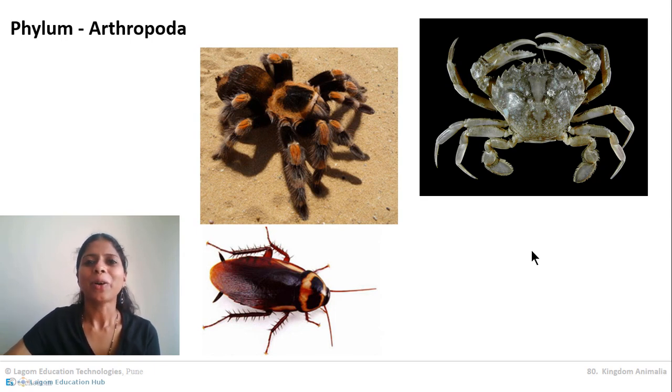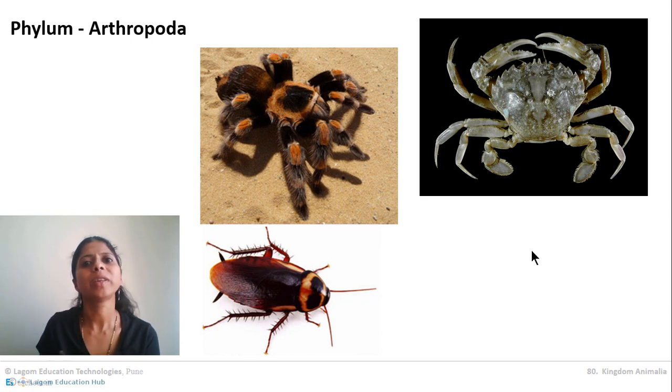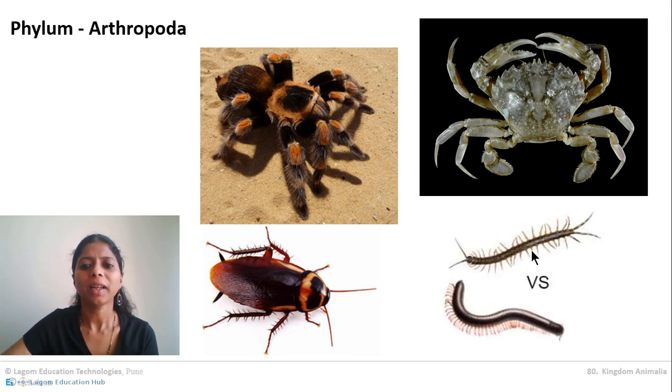Remember, the cockroach along with all other insects is included in Arthropoda. Honeybees come under Arthropoda, termites come under Arthropoda, butterflies come under Arthropoda, and the different beetles roaming around the plants also come under Arthropoda.